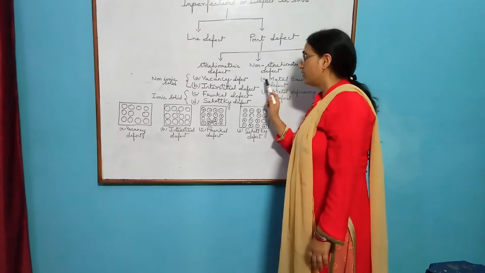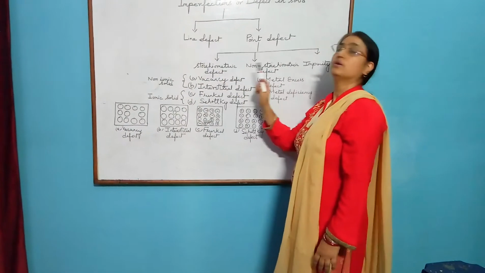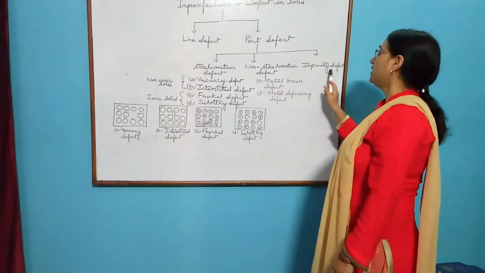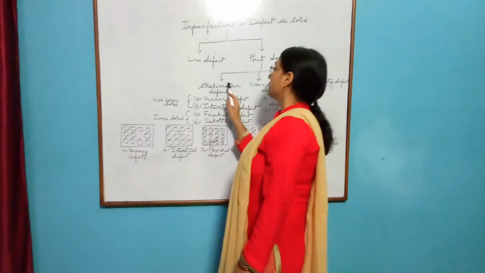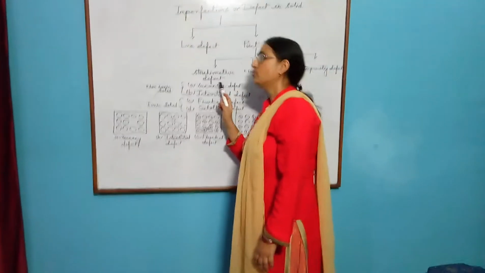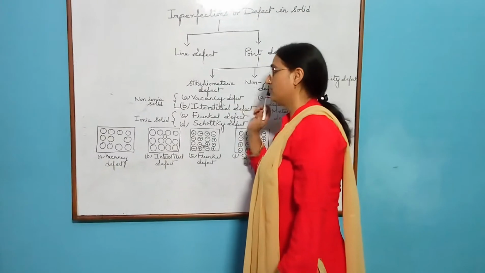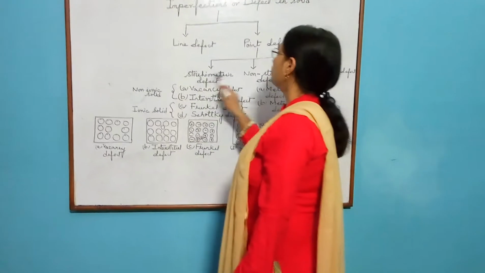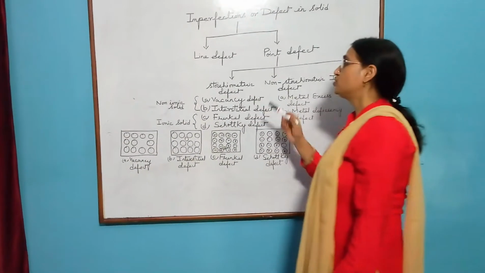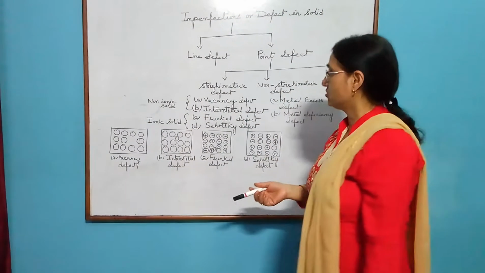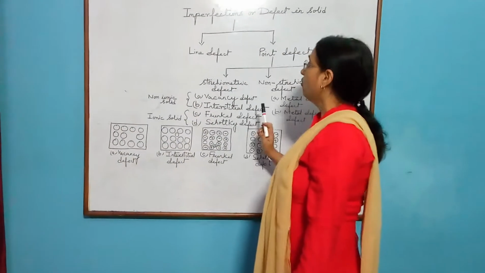Point defects are further classified into three types: stoichiometric defect, non-stoichiometric defect, and impurity defect. Stoichiometric defect is also known as intrinsic defect or thermodynamic defect. In stoichiometric defect, the stoichiometry of the solid is not disturbed. Stoichiometric defects are further classified into four types.